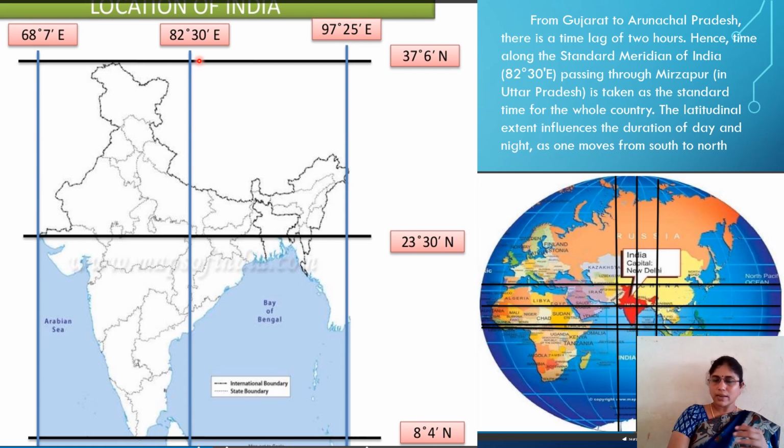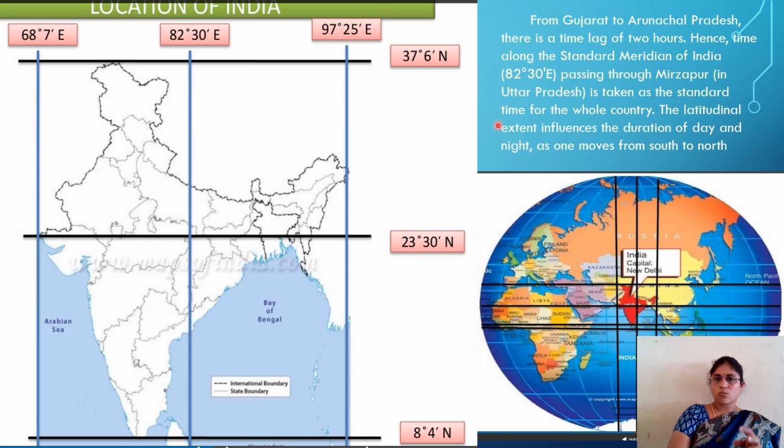Understood clearly? I will explain time zones also. And look at this map now. This is the capital city of India, New Delhi, and you observe here one meridian. This is the extension of India: 68.7 degrees to 97 degrees 25 minutes, and from 8 degrees 4 minutes latitude up to 37 degrees 6 minutes northern latitude.